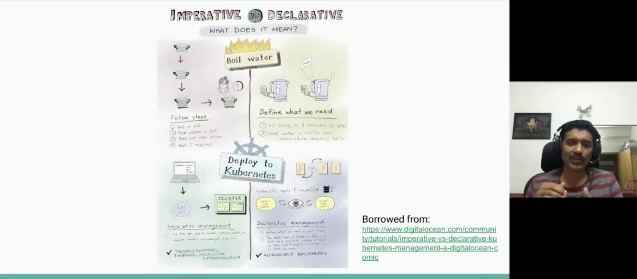Now, if the same task has to be accomplished in a declarative system, what I would say is: heat the water till the temperature reaches 100 degrees centigrade. So I do not care how you do the whole process. All I care about is my end goal, or the end state. And you devise your system so that the end state is reached. And whenever there is a failure in the end state, I can automatically go and reshuffle my resources to reach the particular end state.